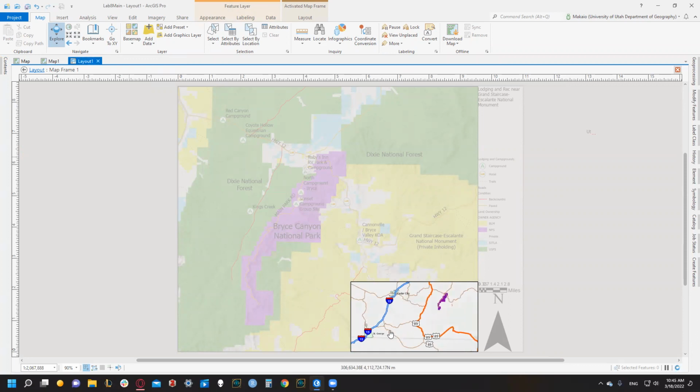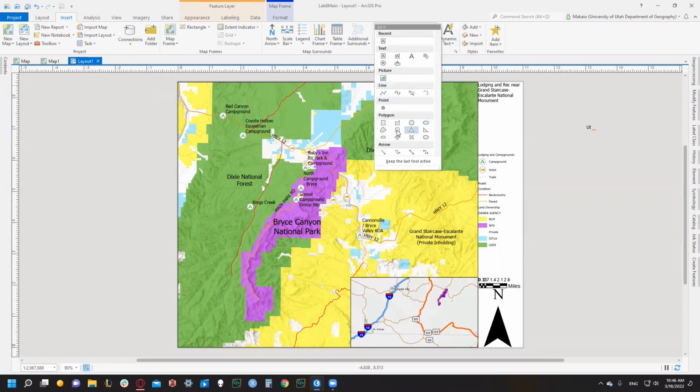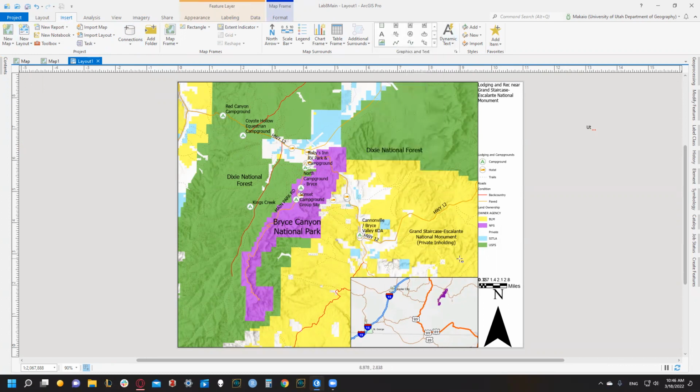So we've got Cedar City, St. George, and a purple polygon. Cool, let's back out. Let's check out our graphics and text. So can we just make a rectangle polygon around this? Oh no. So we have to activate our maps first. Or can I just drag that over there? Cool.